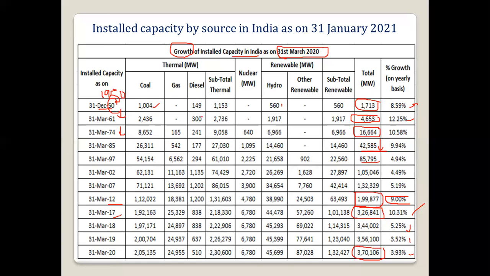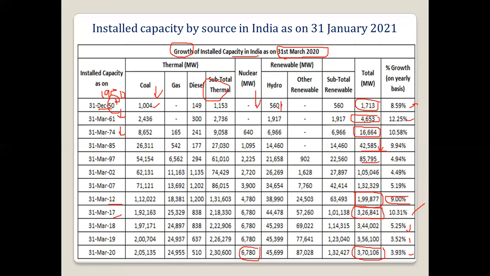Here you can see other things also, that is the coal increase. Coal, then gas based power plant, then diesel based power plant. Then the total of the thermal. Then the nuclear power plant: how the nuclear power plant started commissioning, and now it is around 6,780.